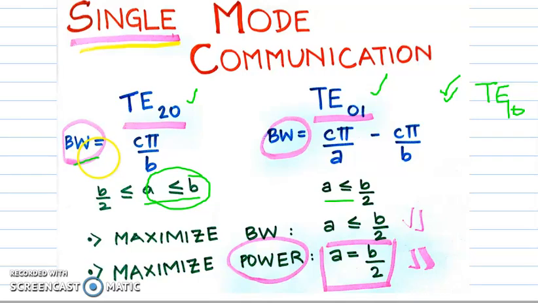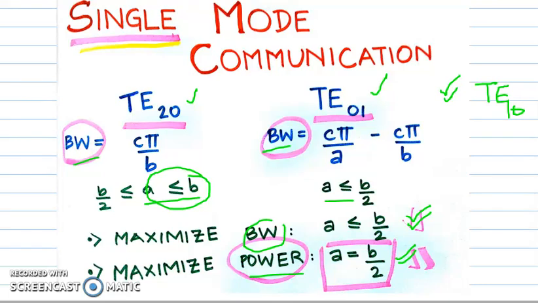Depending on this, we have two values of the bandwidths that are visible. Our aim is to maximize bandwidth as well as power. The maximizing bandwidth condition leads us to the constraint that A must be less than or equal to B by 2. And in order to maximize power, we have the constraint that A must be equal to B by 2. Hence, for effective single mode communication, we want the parameters of the waveguide to be B by 2 and B. That also finishes one of our applications.